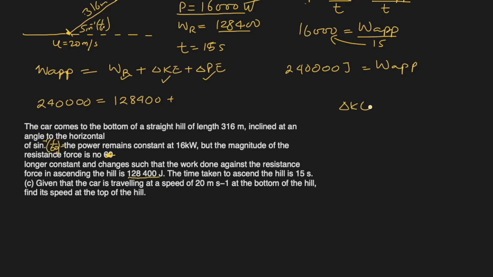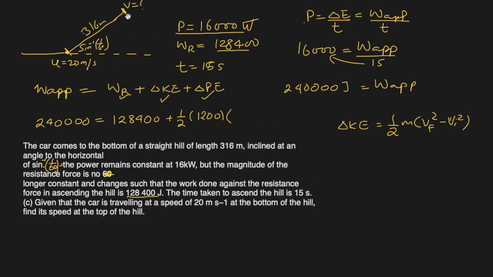For change in kinetic energy, the formula is half m times final velocity squared minus initial velocity squared. Half m is 1200 for this. They're asking us what the final velocity is. We don't know it, but we know the initial velocity at the bottom was 20.